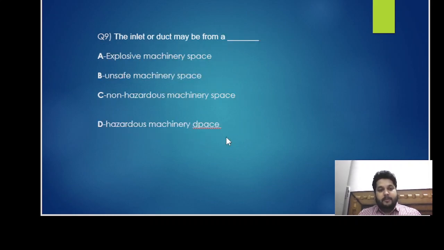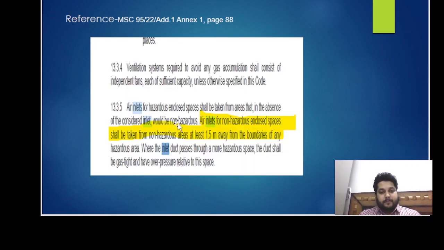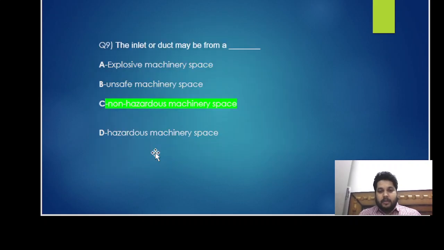Moving on. The air inlet for the space may be from: A, the explosive machinery space. B, unsafe machinery space. C, non-hazardous machinery space. D, hazardous machinery space. According to the IGF Code, the air inlet for non-hazardous enclosed spaces shall be taken from a non-hazardous area at least 1.5 meters away from the boundaries of hazardous areas. So the answer is C, non-hazardous machinery spaces.